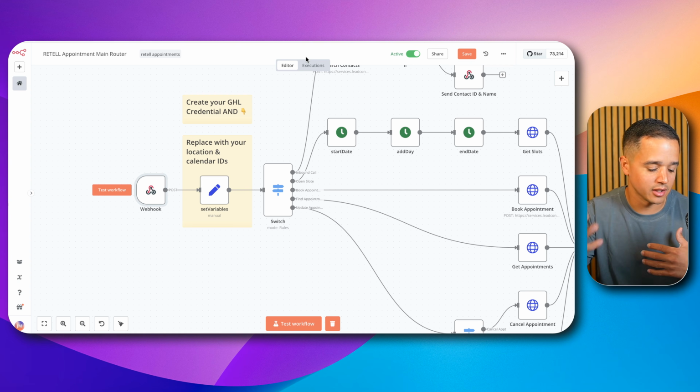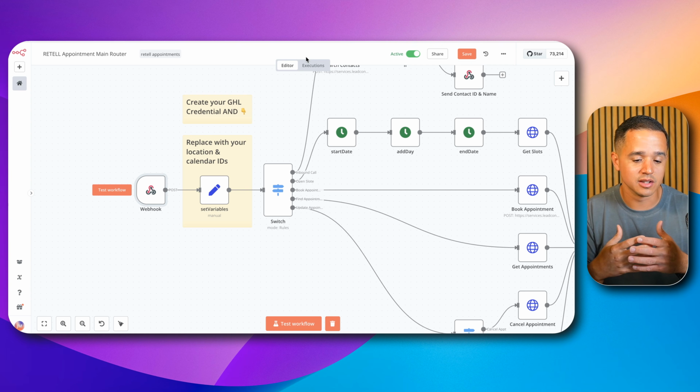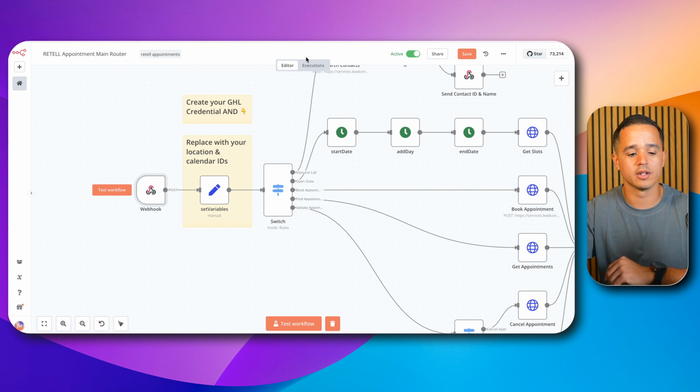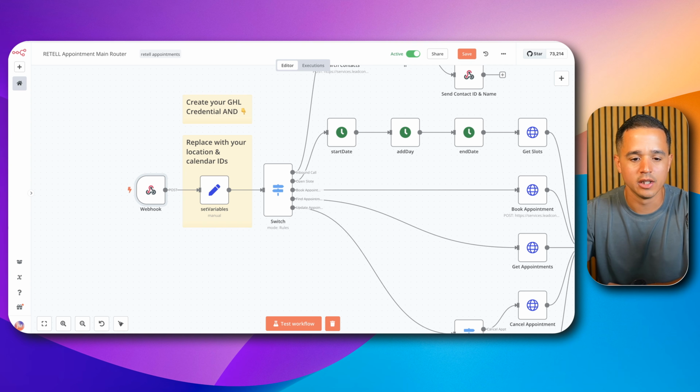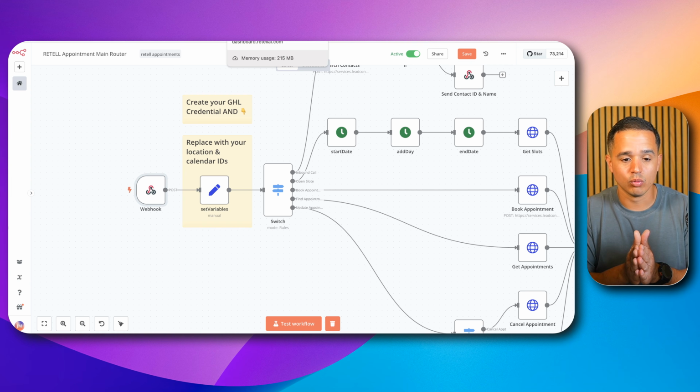So as you try to get open slots or book a new appointment or find existing appointments, it's already listening, and you don't have to try to play the game of trying to listen and catch the right webhook. It becomes pretty difficult to keep up with if you do it that route. So I recommend the production workflow. So that's how you work with the workflow.